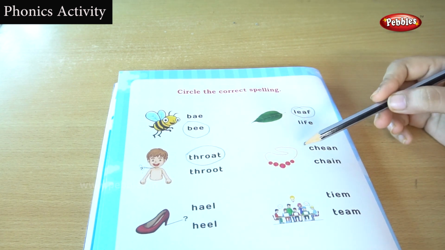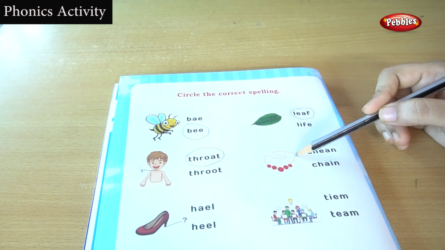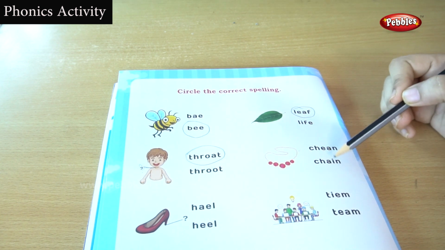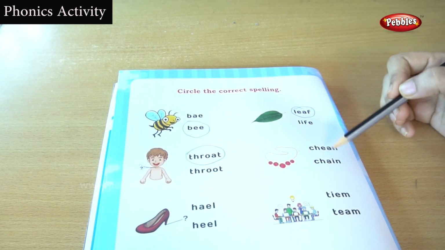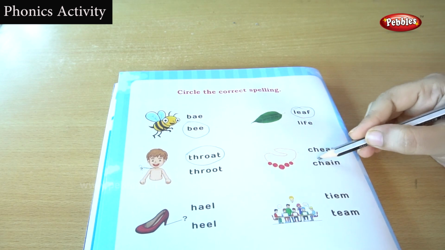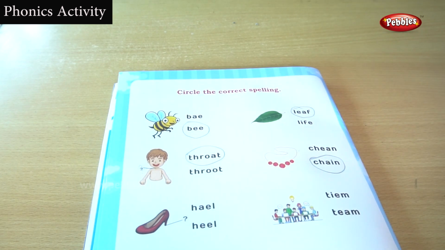Okay, listen. This is a picture. What is this? This is a chain. Very good. Here two words are given. You are going to find out which word is correct. Chain, chain, you are getting an A sound. So this is the correct spelling for the word chain.